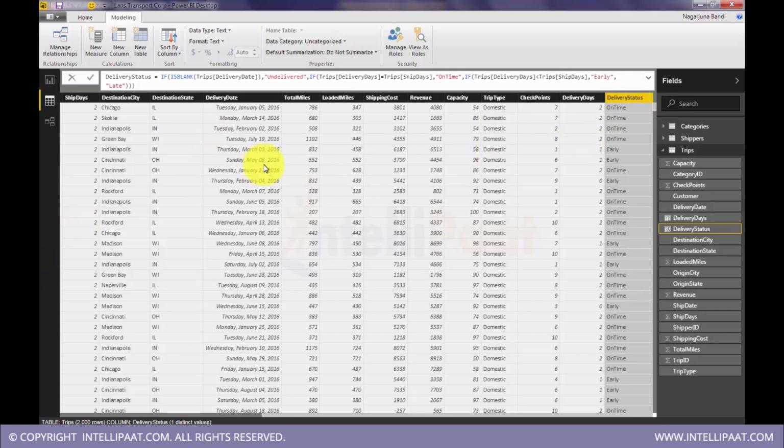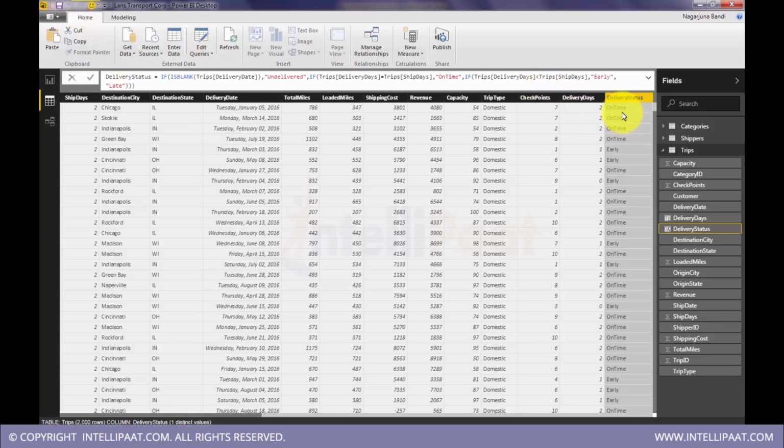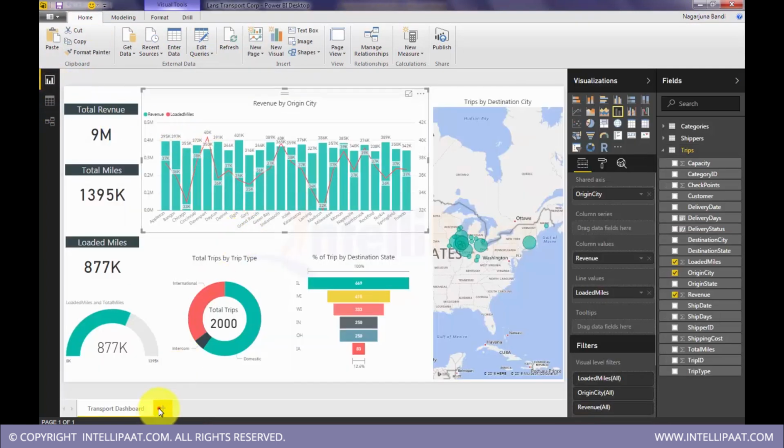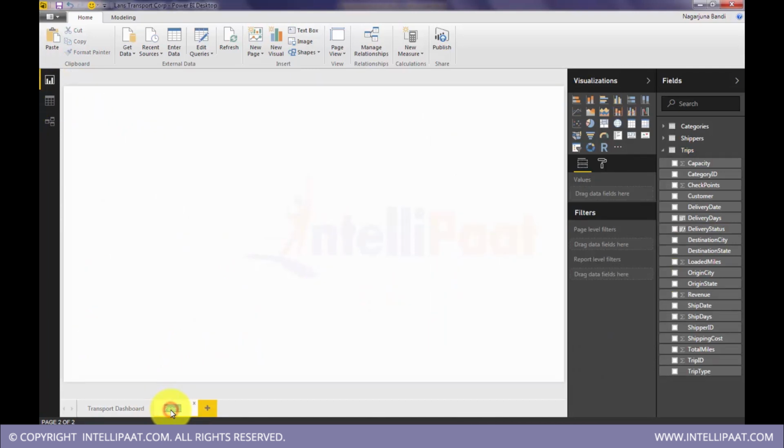So these are row level operations. That way we create a new column, and this is called row context. Okay, so here we go, we have a column here. So now let's get back to the report panel. Create a new page, name it delivery analysis.